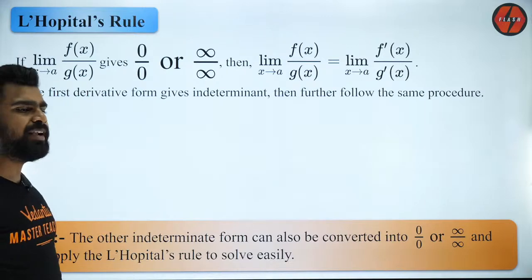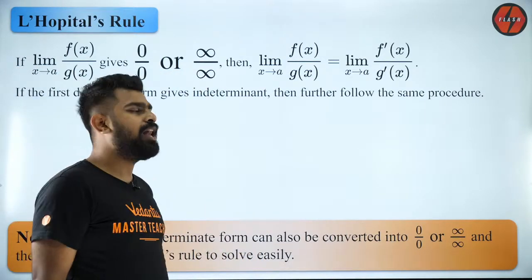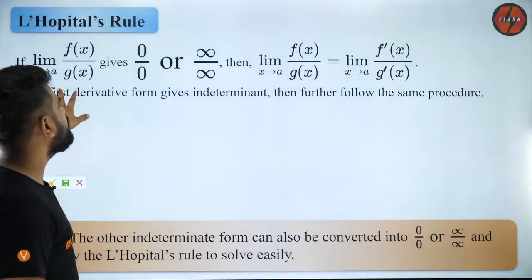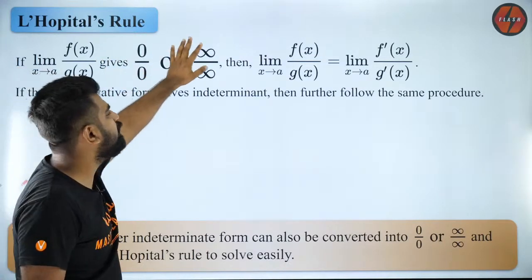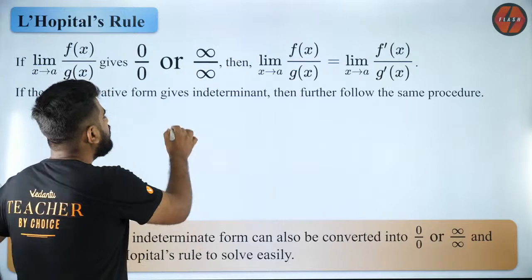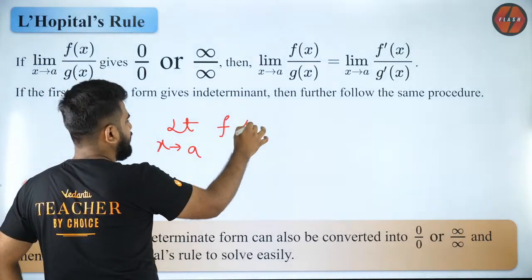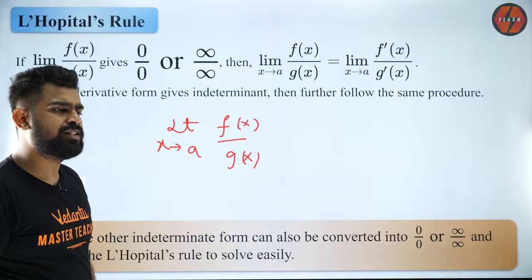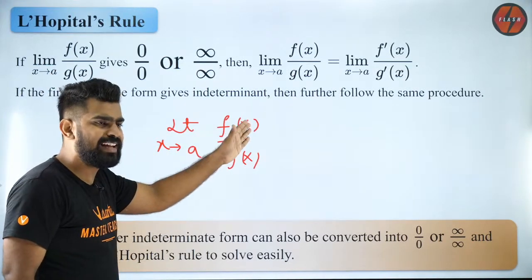Now coming to your L'Hospital method, let's check how to do it. This method is used whenever you have 0 by 0 form or infinity by infinity form. If you have limit x tending to a, f of x by g of x, what will you do first? You will put x equal to a directly.